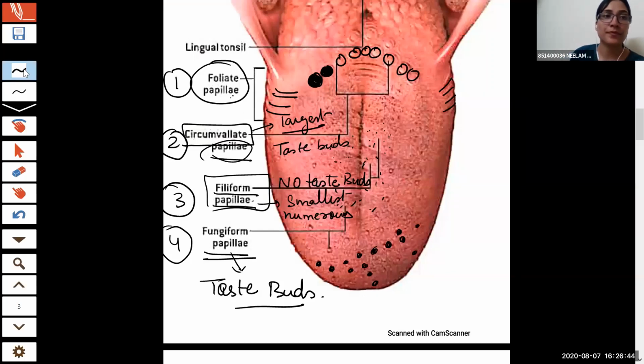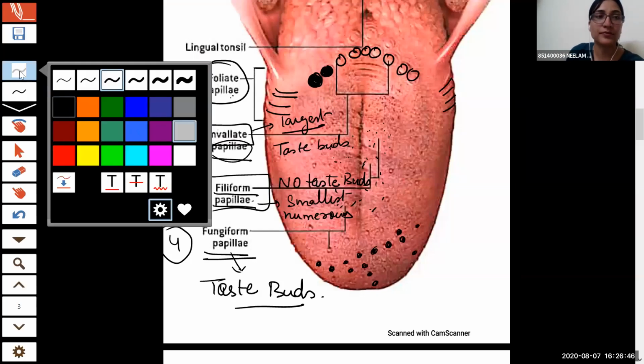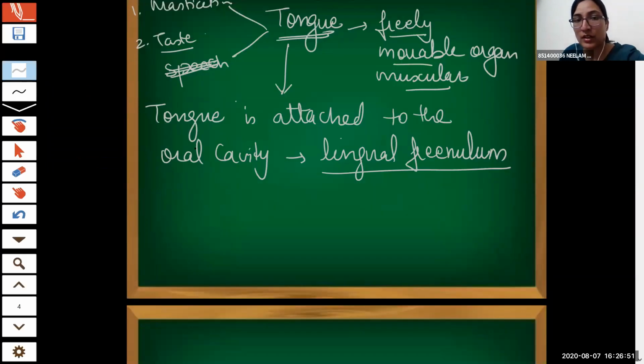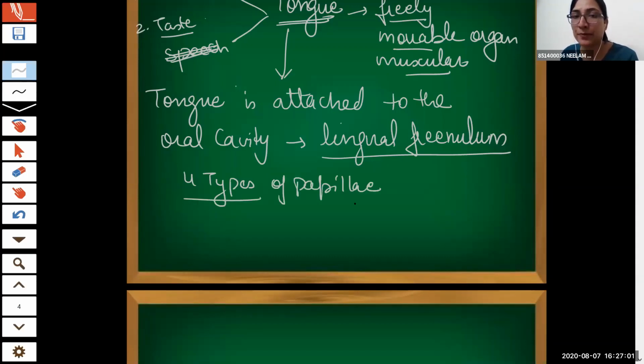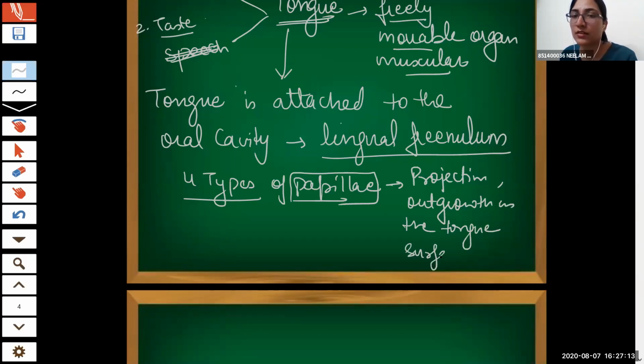Got it? Understand? Yes, ma'am. Okay, good. So 4 types of papillae. I'll just write it down. First, what is papillae? Papillae are the projections, outgrowths on the tongue surface. Right. So what are the 4 types of papillae? Can you just recall it quickly?